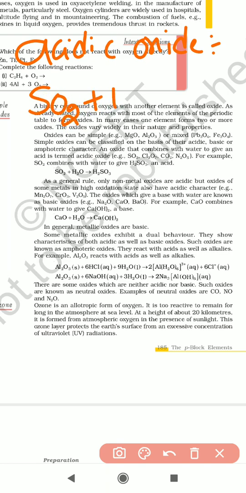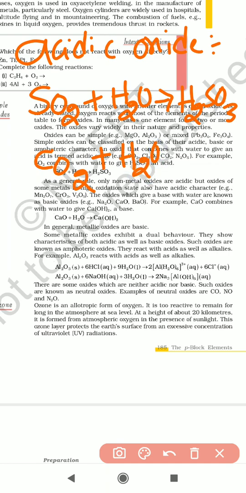Sulfur dioxide reacts with water to form sulfurous acid, H2SO3. Similarly, carbon dioxide, CO2, reacts with water to form H2CO3, carbonic acid. So an oxide that reacts with water to form an acid is called an acidic oxide.